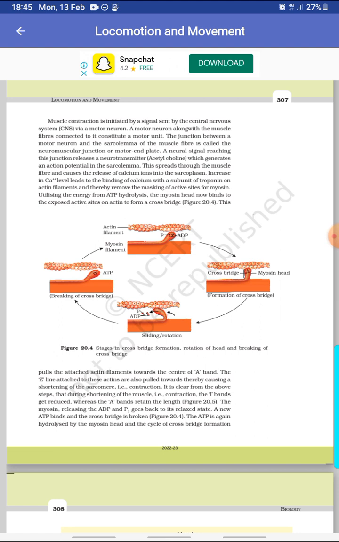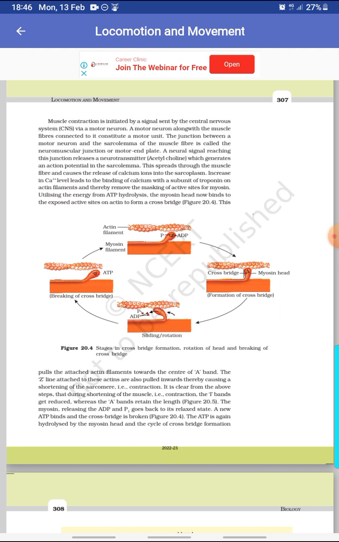Utilizing the energy from ATP hydrolysis, the myosin head now binds to the exposed active sites on actin to form a cross bridge. This pulls the attached actin filaments towards the center of the A band. The Z lines attached to these actins are now pulled inwards, thereby causing a shortening of the sarcomere, that is contraction. It is clear from the above steps that during shortening of muscle, that is contraction, the I bands get reduced, whereas the A bands retain the length.